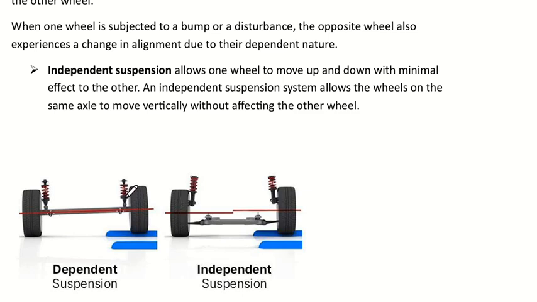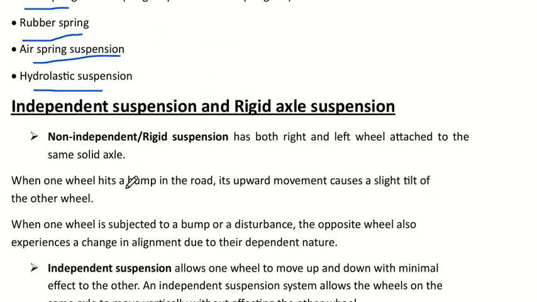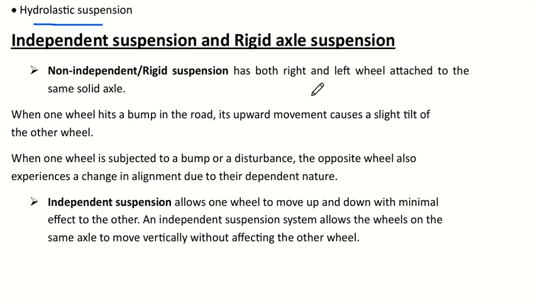There will be tension or compression on this spring. On the other hand, there will be a releasing, an enlargement on this part. You can see the inclination. Why? Because this is connected to the same axis, so there will be an inclination compared to the other part. It could go downward because this axis is in an inclined condition. This is a dependent system. The effect on one will really depend on the other part. That's why it's called a non-independent system.